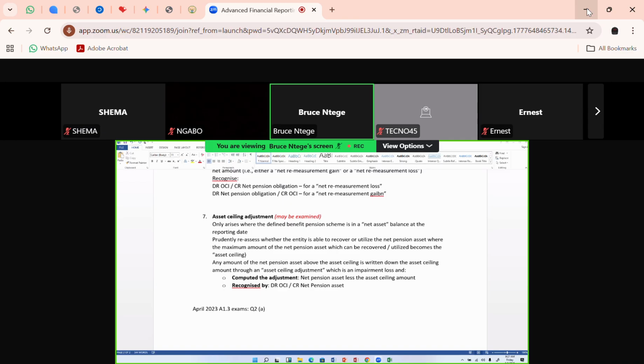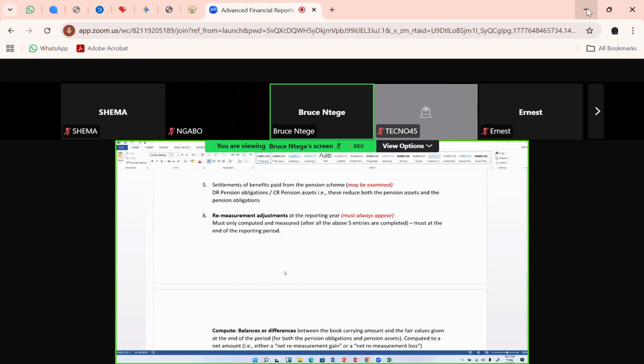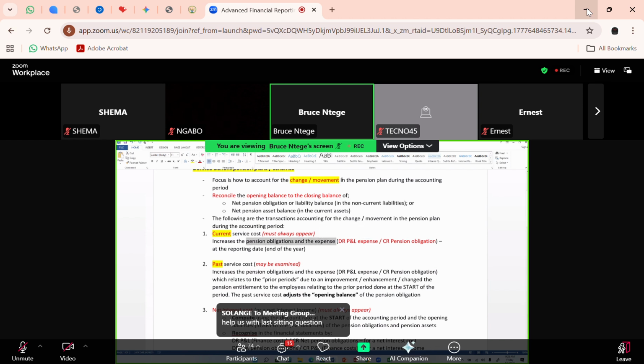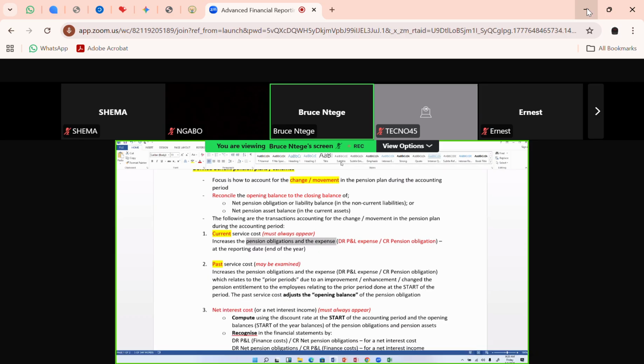Somebody is asking, can I get the difference between past service cost and current service cost? That question came from somebody called Ngabo. The difference between current service cost and past service cost, that word current and that word past. One, we say that current service costs are normal every year, just like salary. Every end of month, I'm assuming yesterday, 30th April, it was normal, people earned their salaries. You got your salaries. So that was your current service salary for the month.